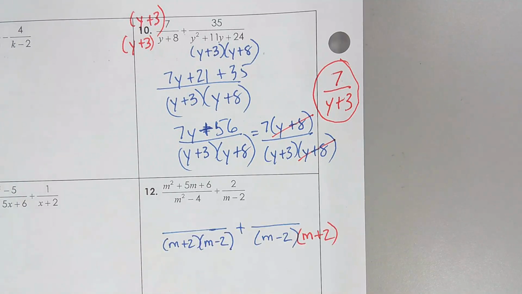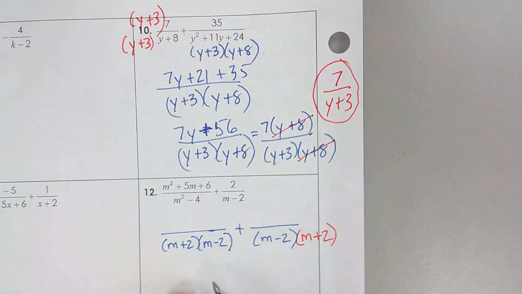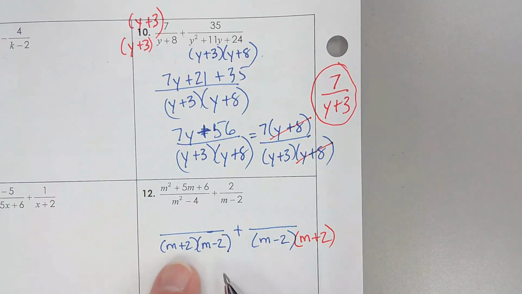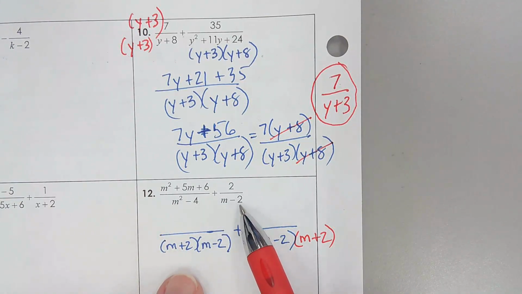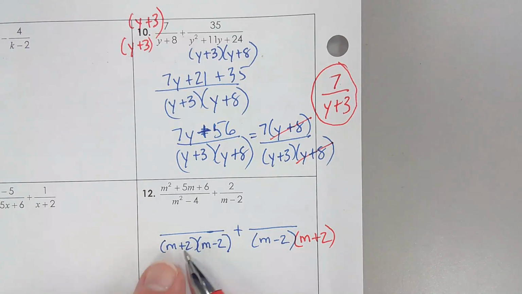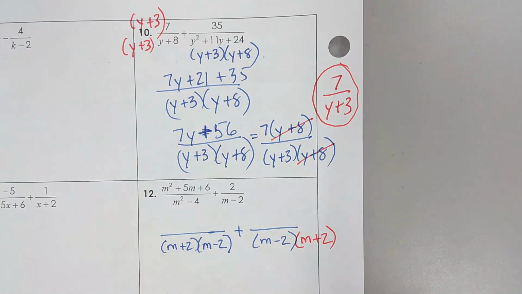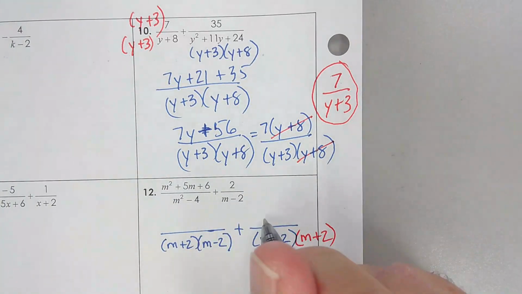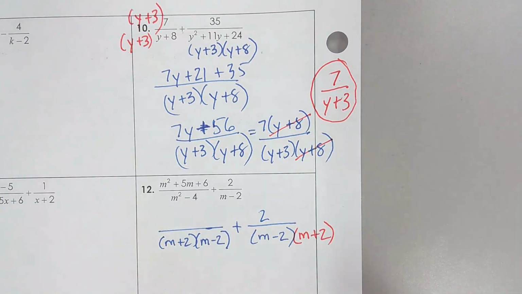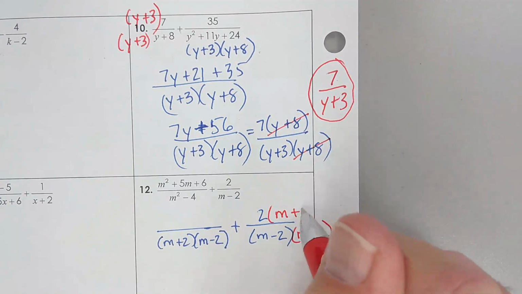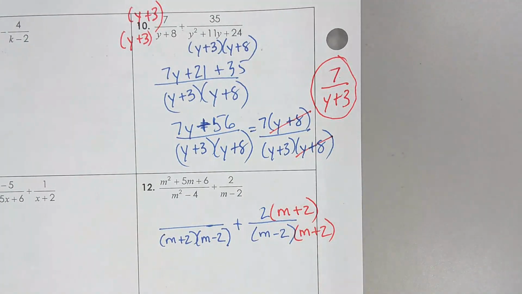Was your common denominator m plus 2, m minus 2? Because the m minus 2 is already here, the m plus 2 is needed over here to make it a common denominator. So I have to take that 2 that was on top of that second fraction and also multiply it by an m plus 2.